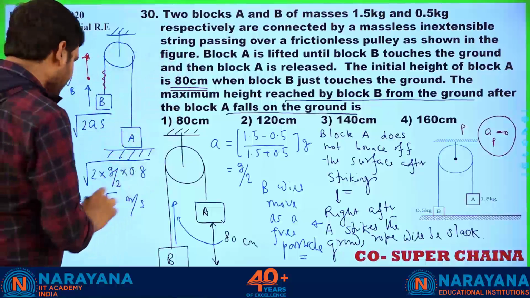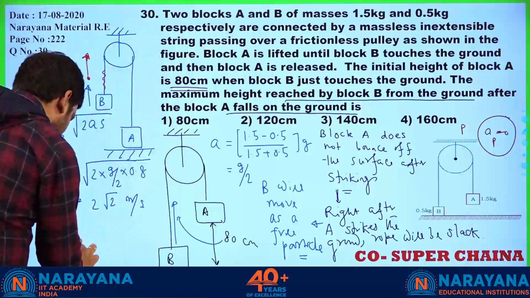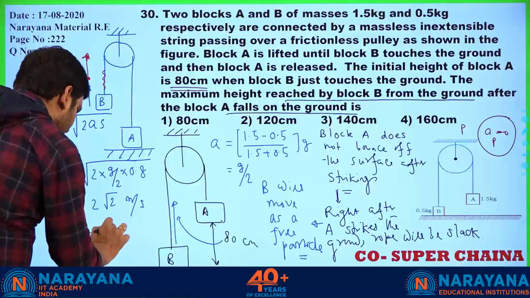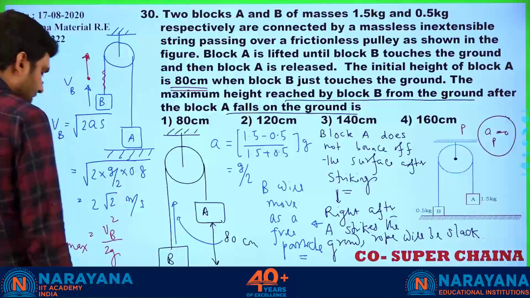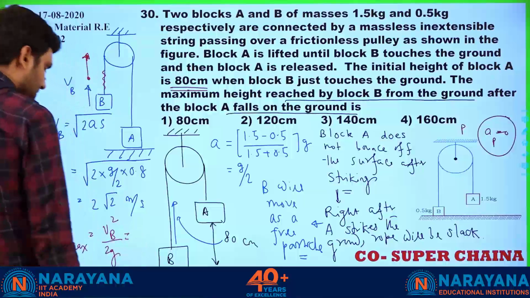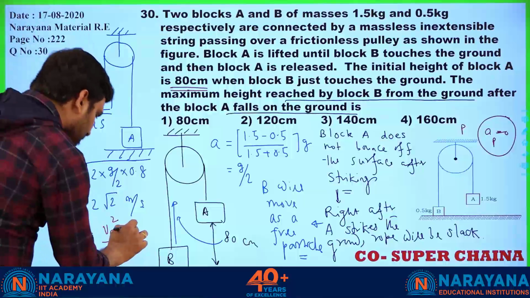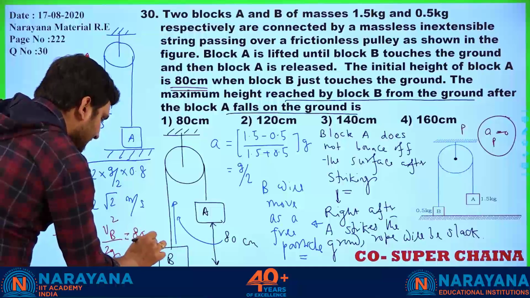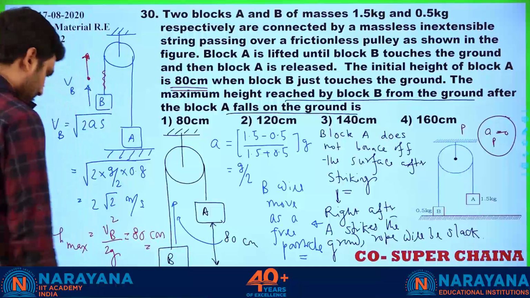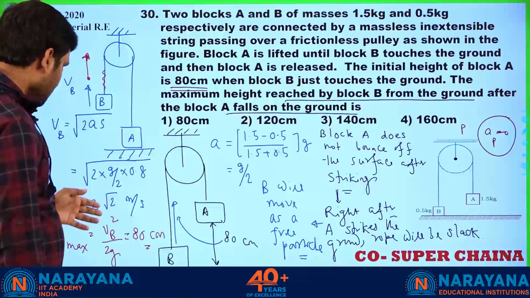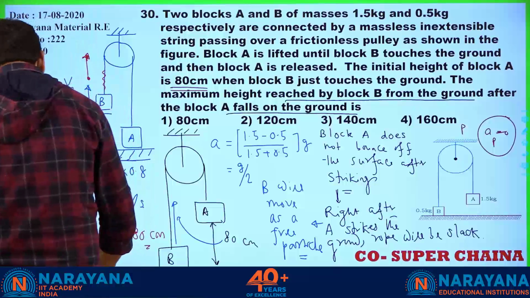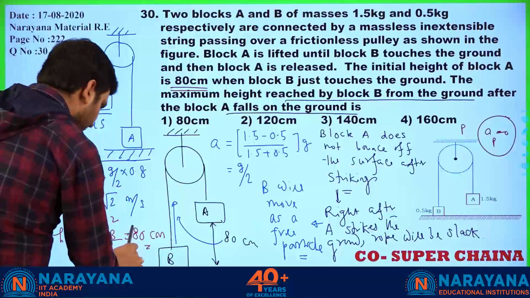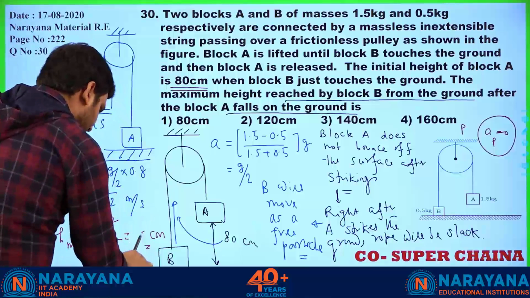Correct? Then what is the H max value? Formula is v square by 2g. So how much does it become? It becomes 0.8 meter, means 80 centimeter. Let me check it once again. This is going to be 8 divided by 2. No, this is going to be 40 centimeter. Correction once. This is going to be 40 centimeter. Okay?